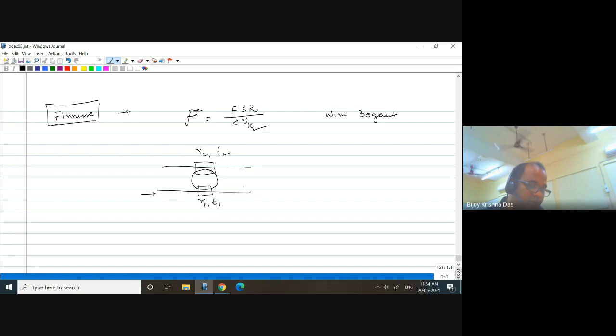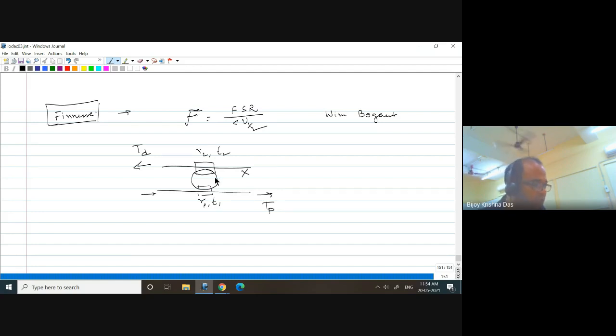Then you can try to find out: you have one output here and another output here, assuming that nothing is coming in this port. So I can say T pass, and here we can write the TD. In that paper, the step-by-step derivation is not given.